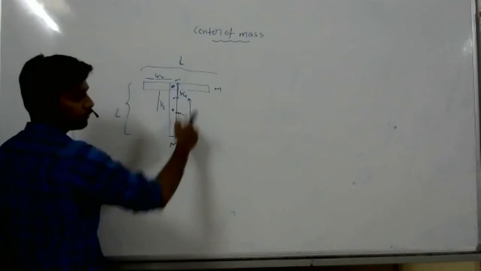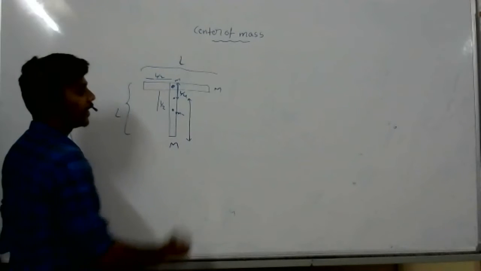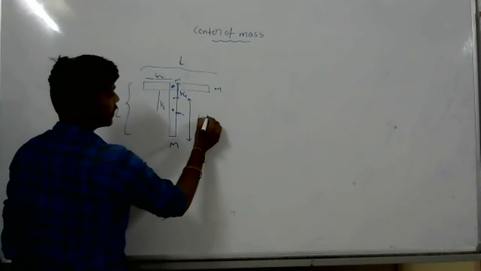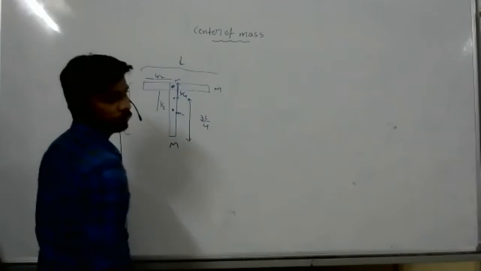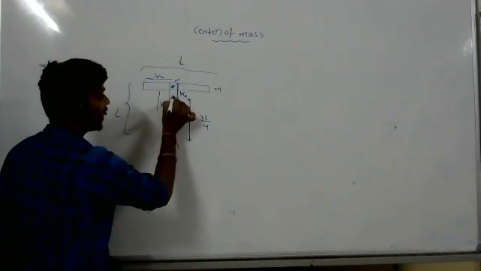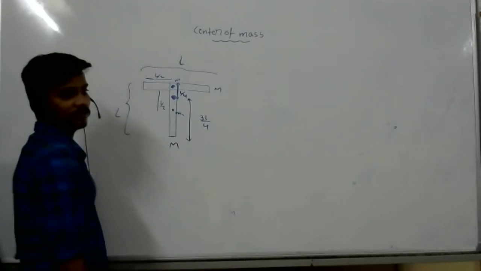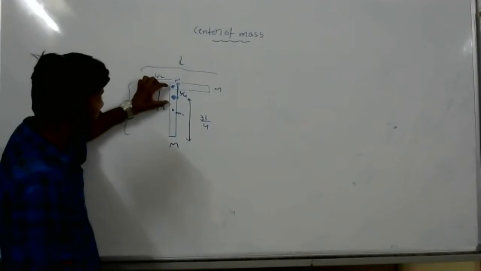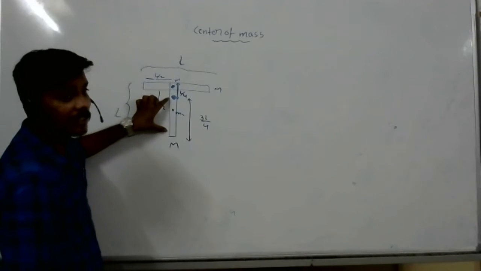From here, 3L by 4, that is L minus L by 4. See this. Now center of mass lies here. To this type of object, center of mass lies L by 4 distance from this body. From this end, 3L by 4.